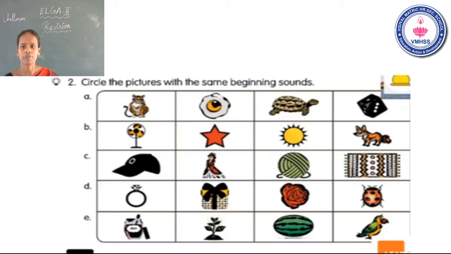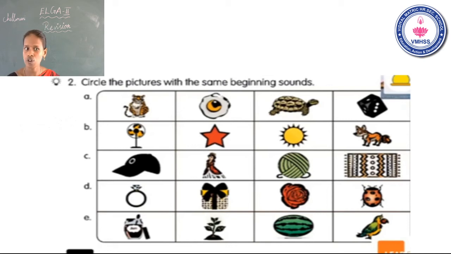See B1. The first one is fan. What is the beginning sound? Okay, see the second picture. Star. What is the beginning sound? S. See the next one. Sun. What is the beginning sound? S. Okay. See the fourth one. What is this? Fox. What is the beginning sound?